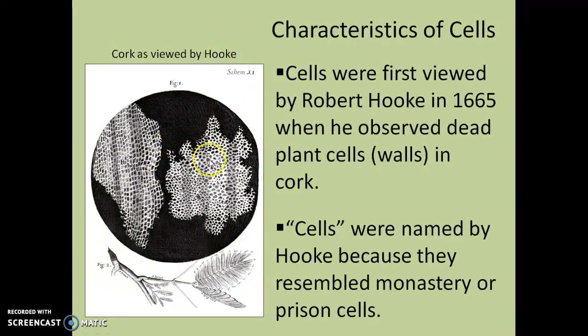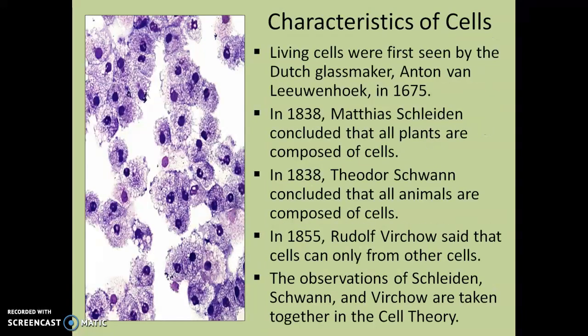But once he saw these, he named these little sections cells because to him, they reminded him of monasteries where monks lived and the rooms that those monks lived in, which were called cells. Weird, I know, but that is the reasoning behind why cells are called cells. Living cells were first seen by a Dutch glassmaker called Anton van Leeuwenhoek in 1675. In 1838, quite some time later, another scientist called Matthias Schleiden concluded that all plants are composed of cells. The same year, Theodor Schwann concluded that all animals are composed of cells.